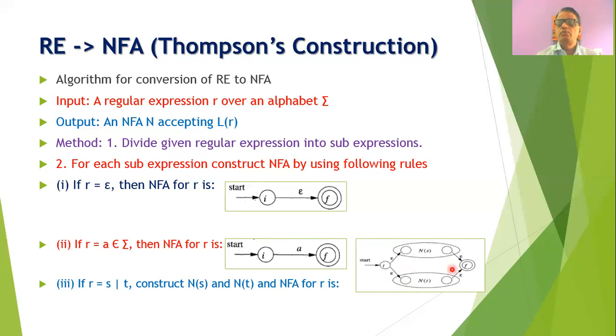And the final states of the NS and NT will have an epsilon transition to the newly created final state. So this will be the NFA for the given regular expression S or T. So we know that this is an alternation operation, and therefore either we will follow the path of NS or we will follow the path of NT.